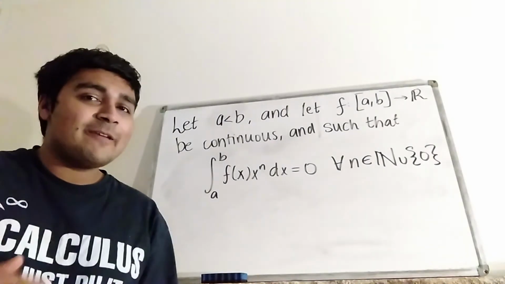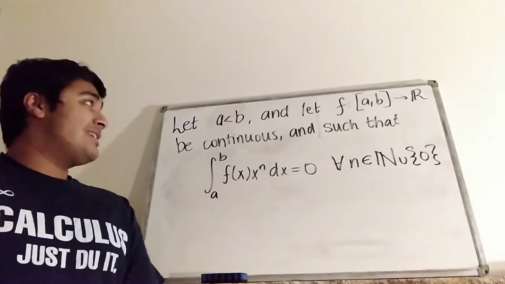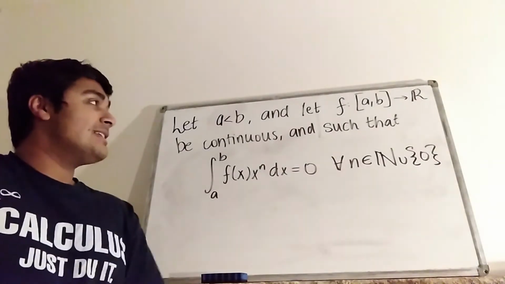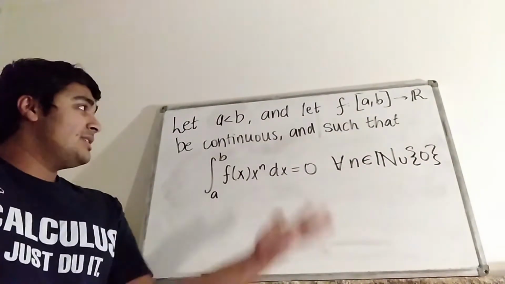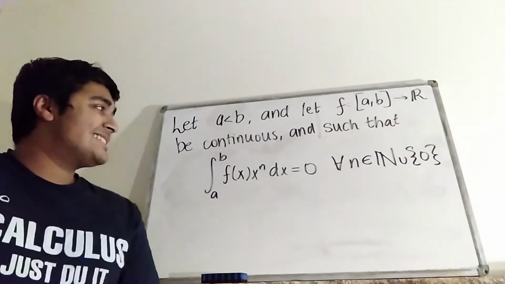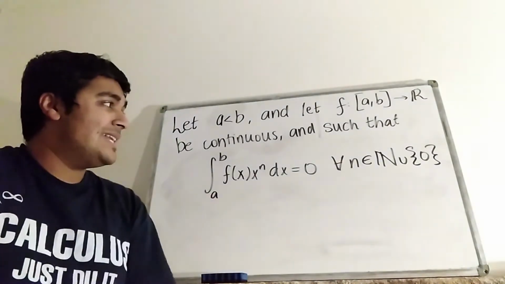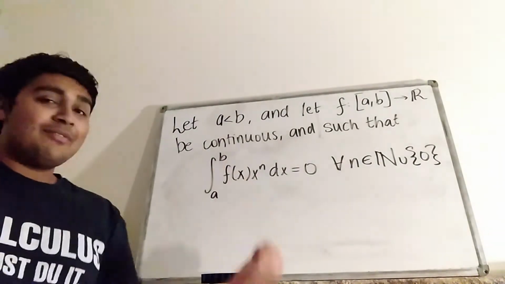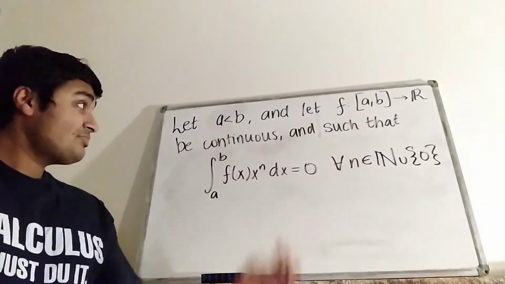I've got a fun problem involving integrals. So let a and b be real numbers with a strictly less than b, and let f be a continuous function defined on the closed interval [a, b] to the reals, such that the integral from a to b of f of x times x to the n dx equals 0 for all natural numbers n, and also when n is 0. Okay, so f of x is a continuous real function defined on the closed interval [a, b],